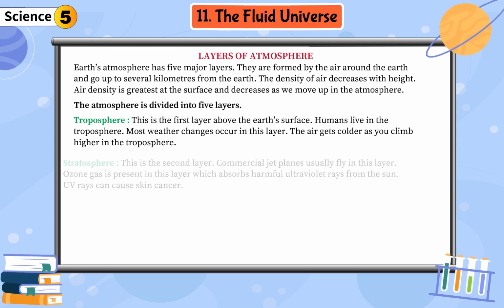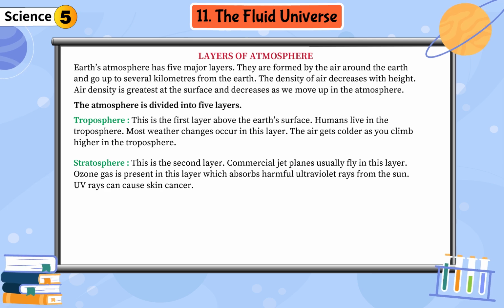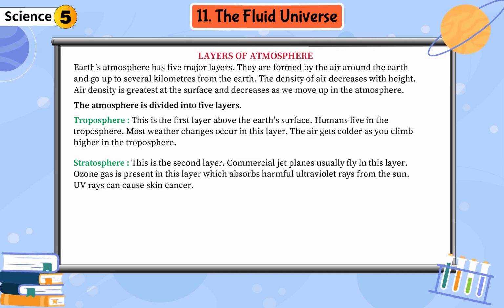Stratosphere. This is the second layer. Jet planes usually fly in this layer. A gas is present in this layer which absorbs harmful ultraviolet rays from the sun. UV rays can cause skin cancer.